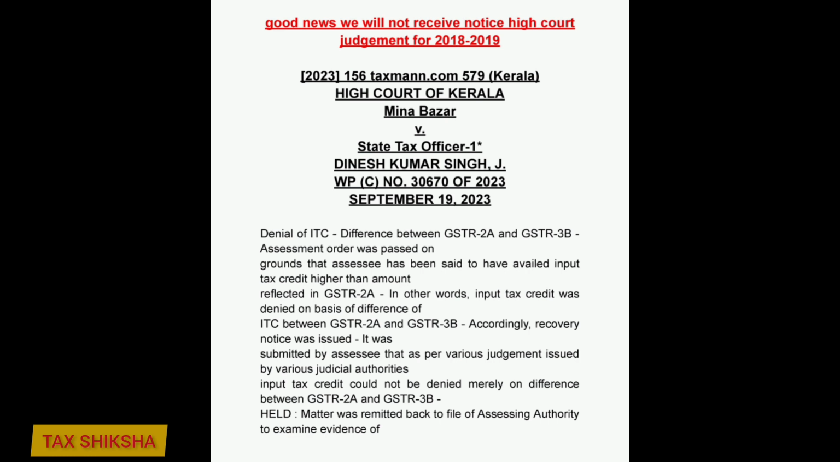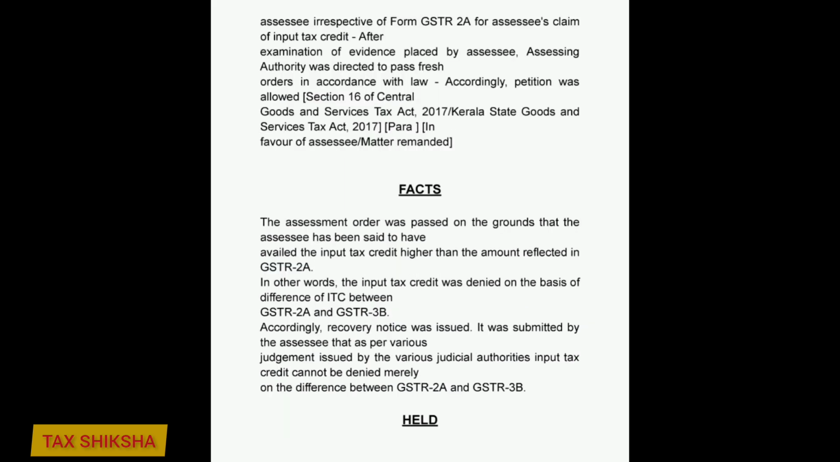It was submitted by assessee that as per various judgments issued by various judicial authorities, input tax credit could not be denied merely on difference between GSTR2A and GSTR3B. Held, matter was remitted back to file of assessing authority to examine evidence of assessee irrespective of form GSTR2A for assessee's claim of input tax credit. After examination of evidence placed by assessee, assessing authority was directed to pass fresh orders in accordance with law.